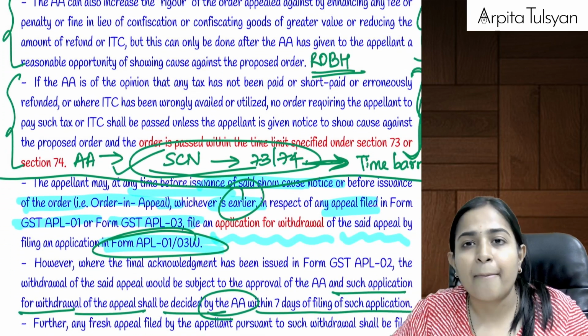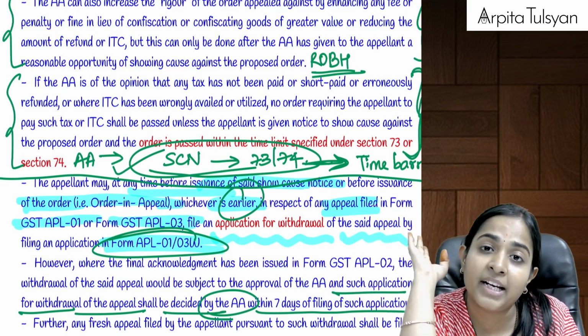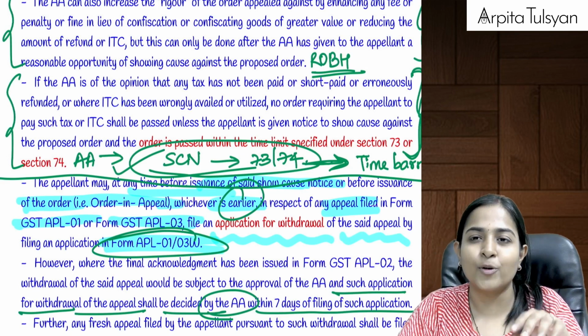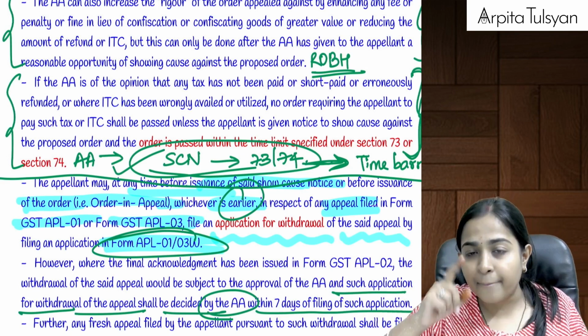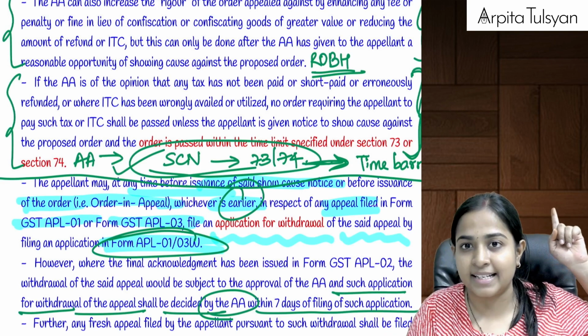And suppose the appellate authority is of the opinion that this is a case of section 73-74. Remember those tax short paid, tax not paid, erroneous refund and all those cases. If it is a case of section 73-74, then appellate authority cannot pass the order before issuing the show cause notice under section 73-74.